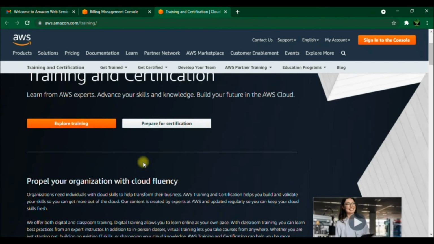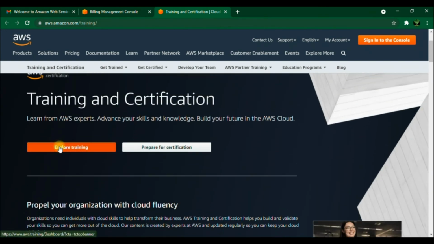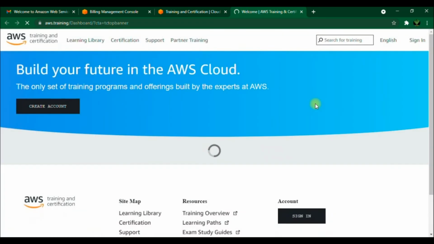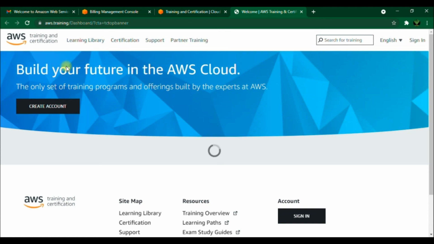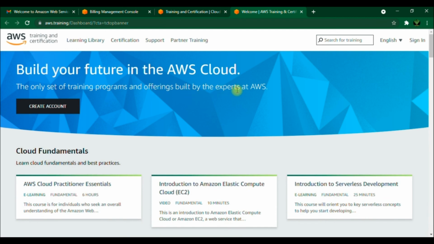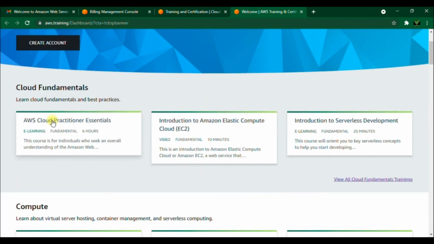We will go now to explore training here. Just click on it and we are on the training page to build our future. If anybody wants to build their career in cloud, then this platform is really awesome. Grab this opportunity and build your future in the AWS cloud. You can learn cloud fundamentals like AWS Cloud Practitioner Essentials. It's 6 hours of training where you can understand cloud computing and more. If you would like to go into detail, then go with View All Cloud Fundamentals Training.